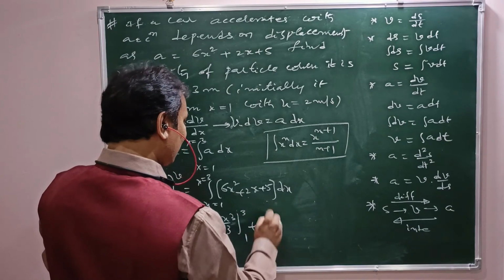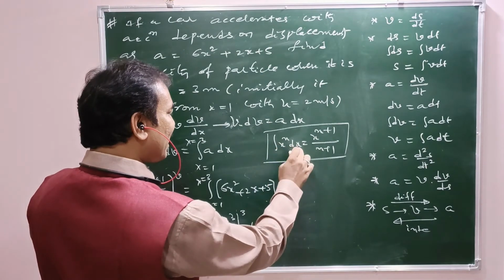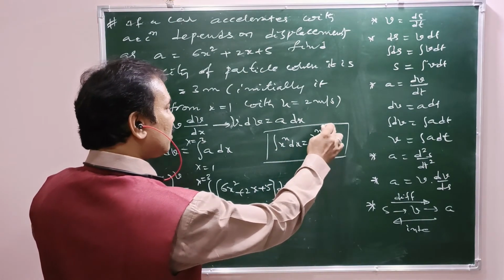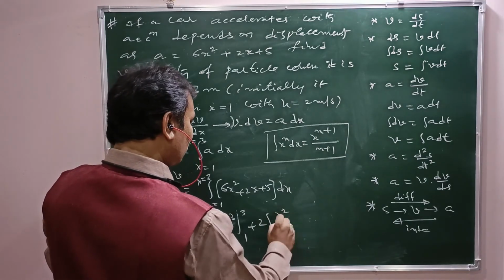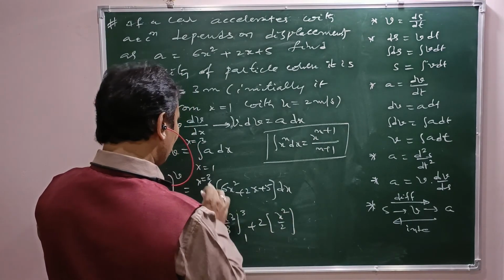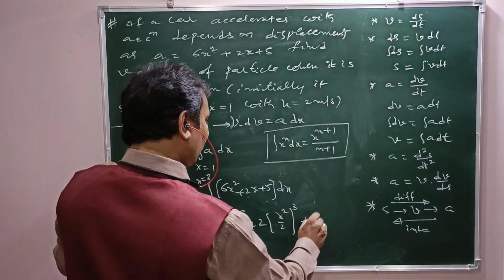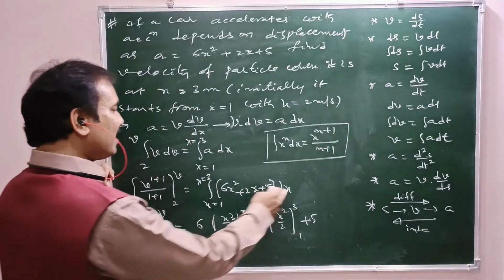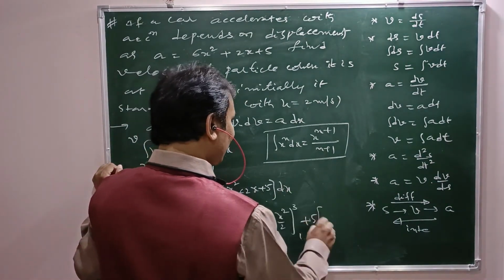Similarly 2 is constant, integral x dx is x square by 2, limits 1 to 3. Plus 5 into integral dx, which is x.